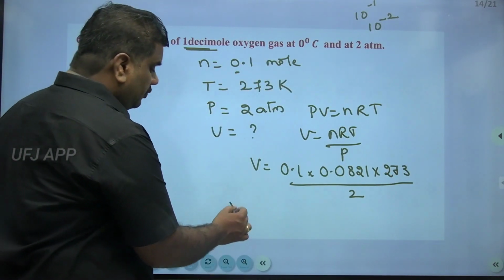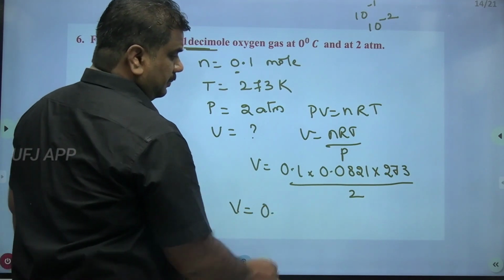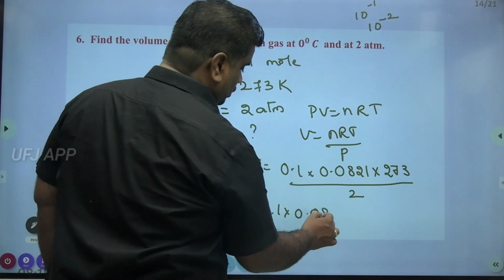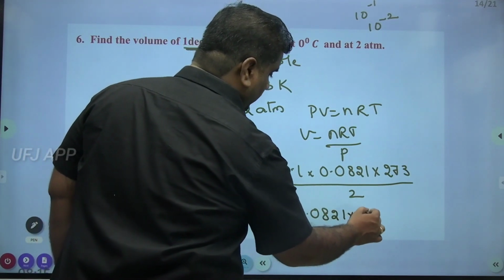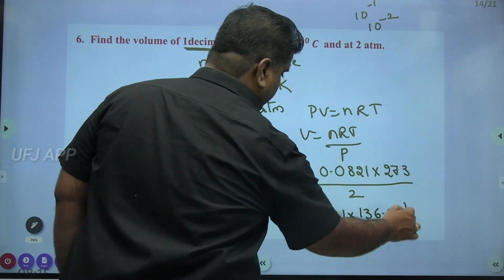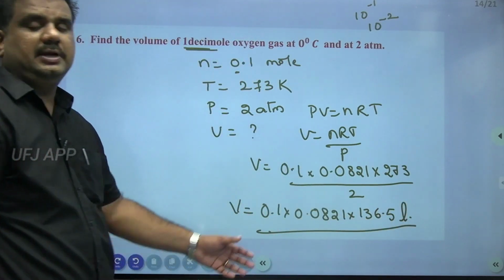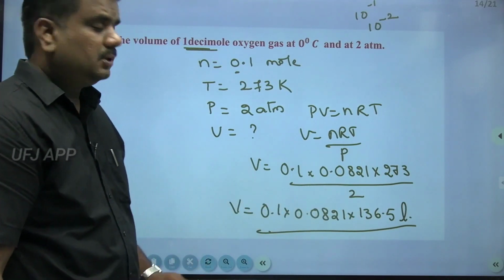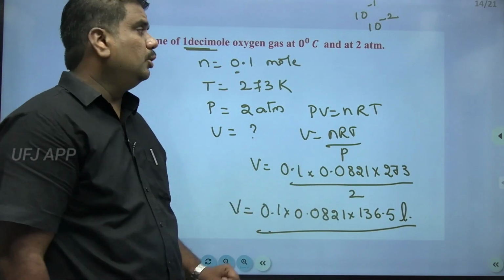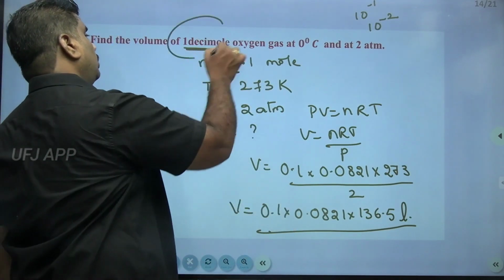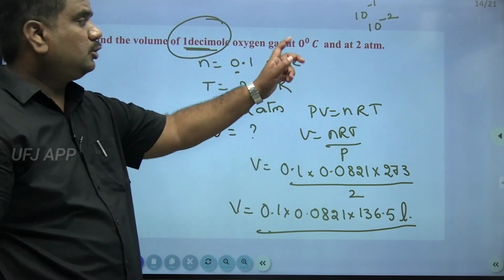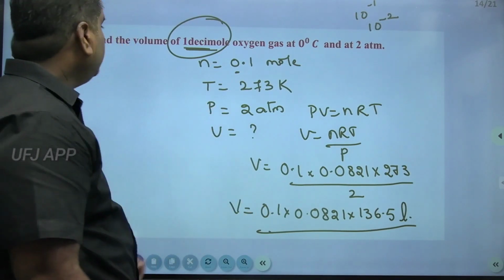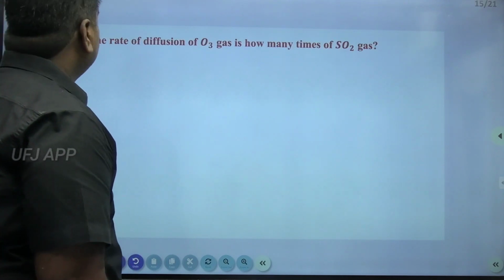So the volume will be 0.1 into 0.0821 into 136.5 liters, whatever the final answer is. Please solve this and get the final answer here. This is the final volume occupied by 1 decimole of oxygen at 2 atmospheric pressure and 0 degree centigrade. Then moving on to the next question.